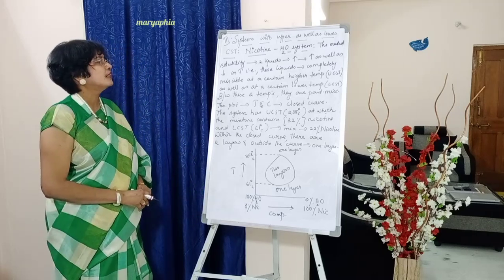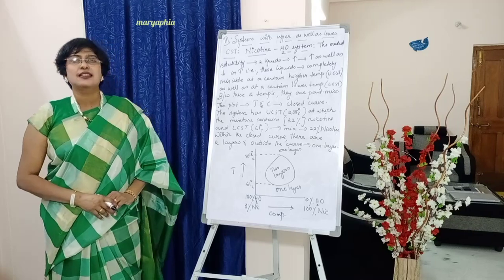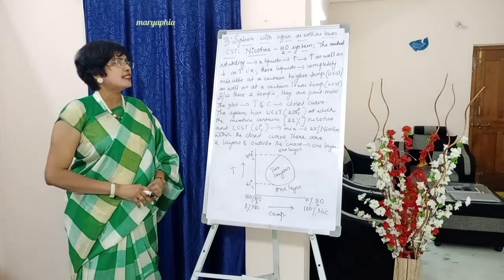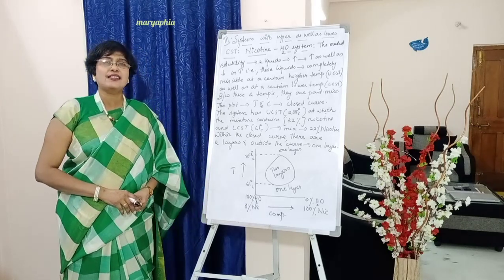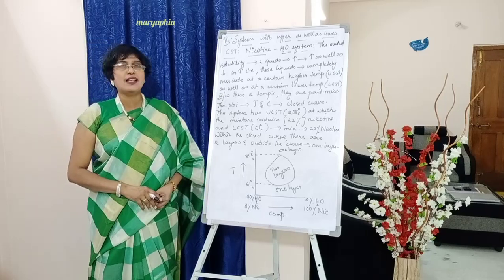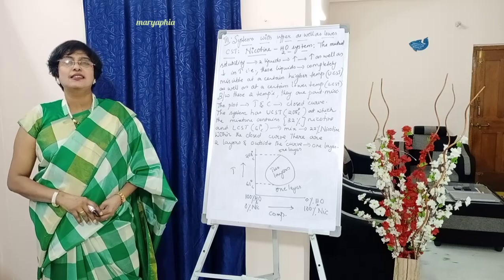Underline. The mutual solubility of the two liquids increases with increase as well as decrease in temperature.